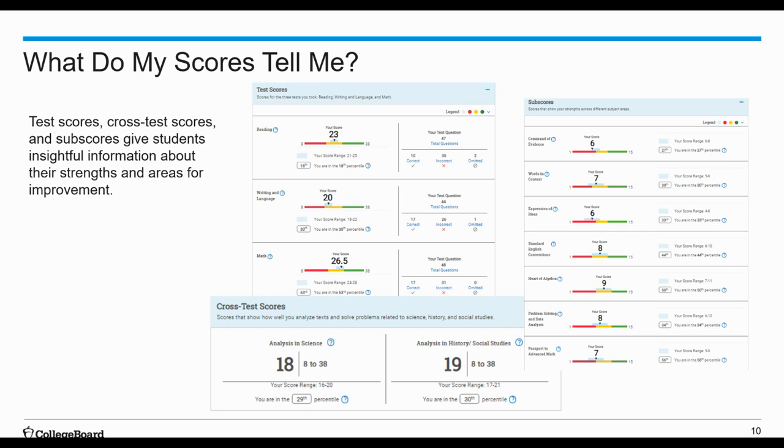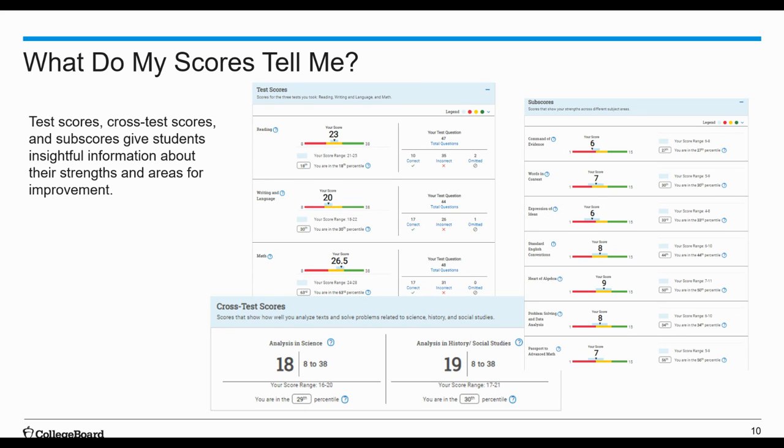Of those 4 scores, 2 are generated from the reading or from the writing and language test only, and that's expression of ideas and standard English conventions. Then command of evidence and words in context are derived from the questions in both the reading test and the writing and language test.